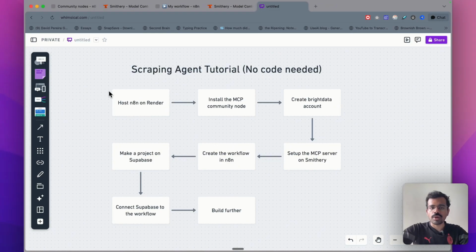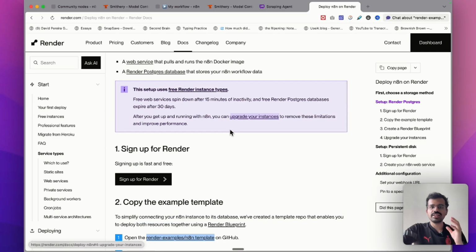Let's start from the top. The first step is setting up n8n on Render, which is also self-hosting n8n. To use the community nodes that we will be using within this agent, we have to self-host n8n. Plus, it's also much cheaper if you self-host it rather than using n8n's platform. This is the simplest process that I found anywhere on the web.